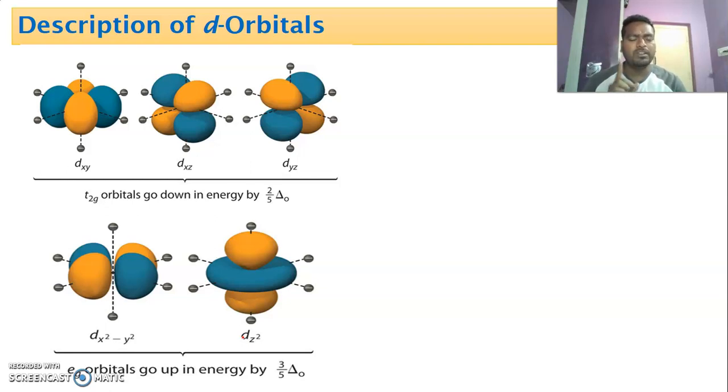The s subshell has only one orbital, which is called s. If we come to p, there are three orbitals: px, py, pz. If we come to d, it has 5 orbitals. The d shell has 5 orbitals. The 5 orbitals are dxy, dxz, dyz, dx square minus y square, and dz square.